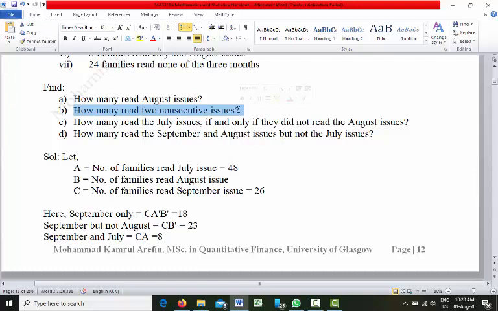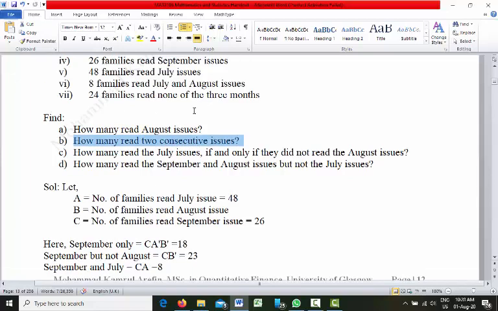August is B, September is C. We want to find out the total area occupied by AB, 2 consecutive issues, and BC, another 2 consecutive issues.